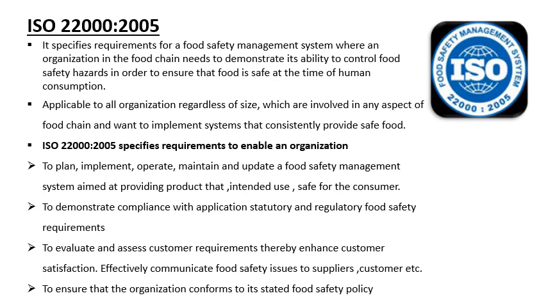Then talking about ISO 22000:2005, it specifies requirements for a food safety management system where an organization in the food chain needs to demonstrate its ability to control food safety hazards in order to ensure that food is safe at the time of human consumption. It is applicable to all organizations regardless of size. And ISO 22000:2005 specifies requirements to enable an organization.